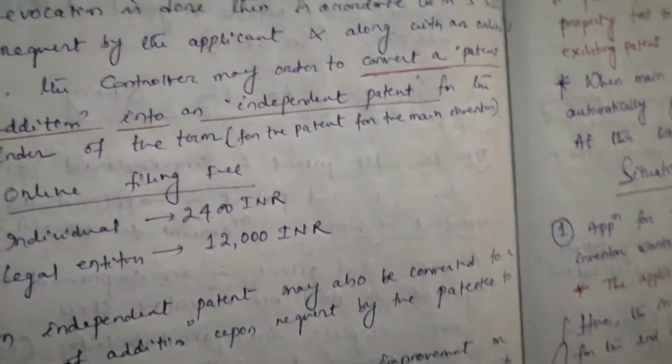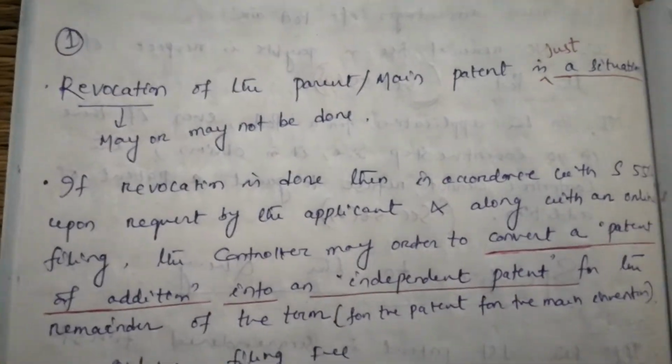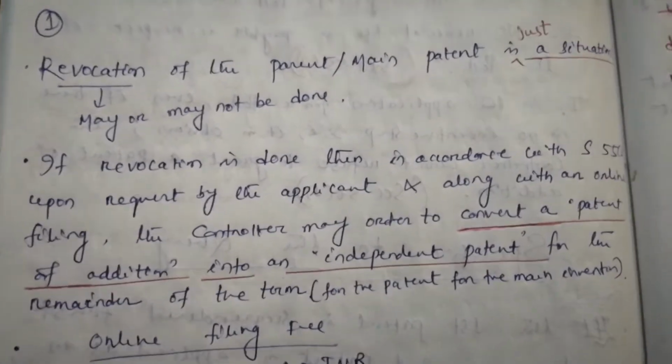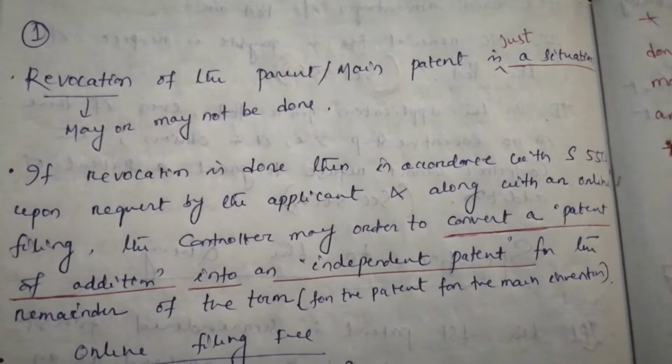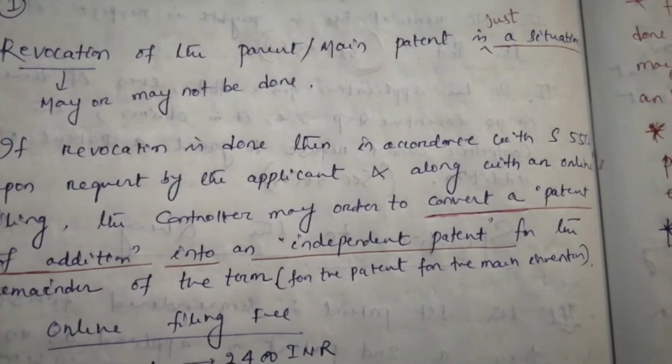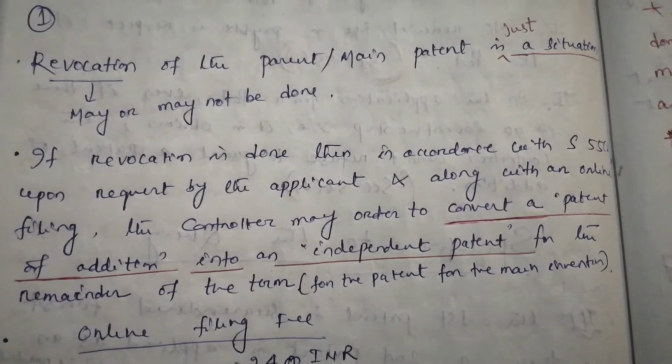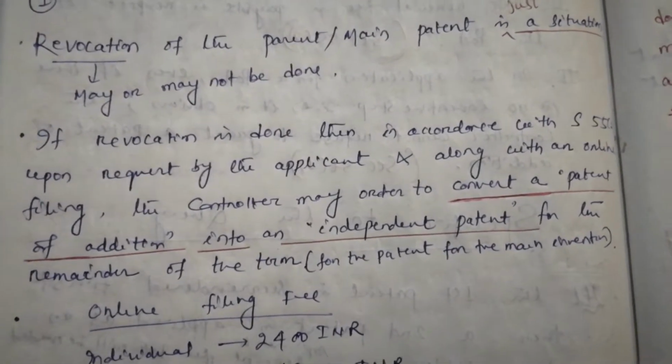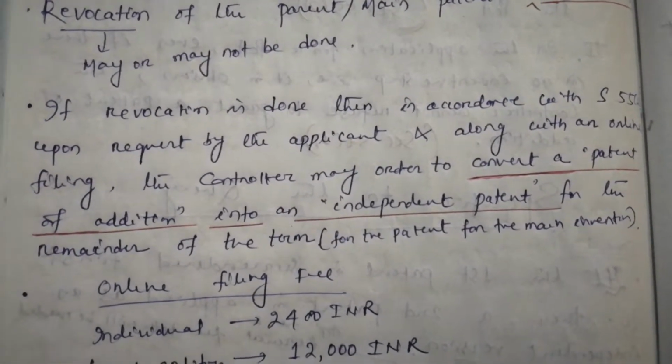So I think query 2 is clear. Now for query number 1. Revocation of the parent or main patent is just a situation. That means it may or may not be done. Revocation may or may not be done.